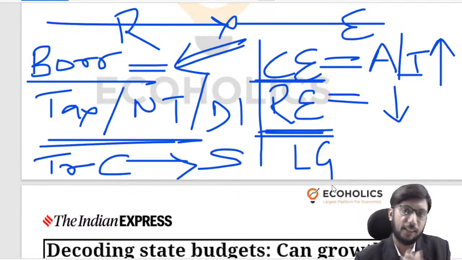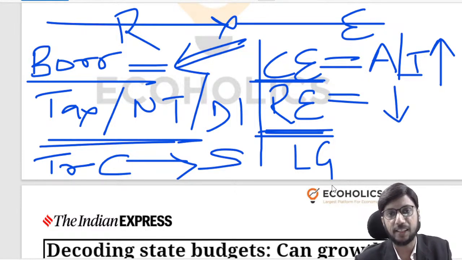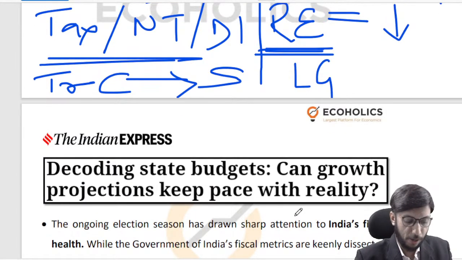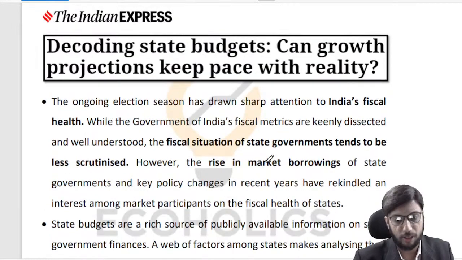Like for instance, recently Kerala had dragged the union government, I think, to the Supreme Court. There was a lot of contestation happening between Kerala and the union government regarding Kerala's finances, right? I'll not talk about Kerala's finances specifically over here, but what I'm trying to say is that given the fact that there are so many different states, there is going to be a lot of contestation on that front.